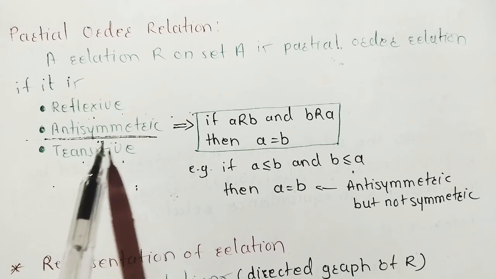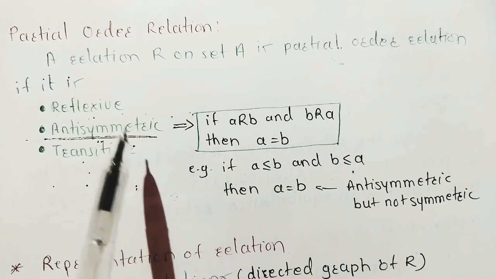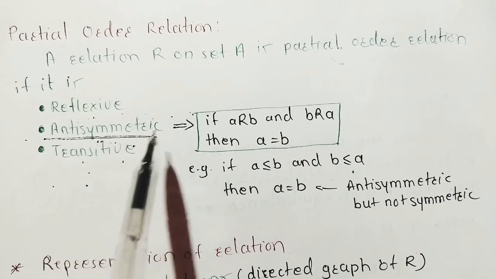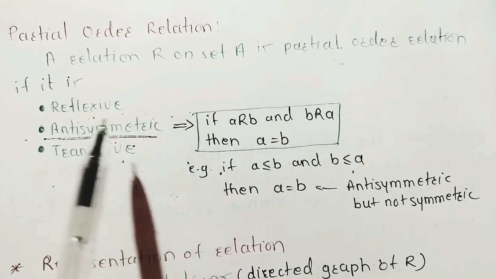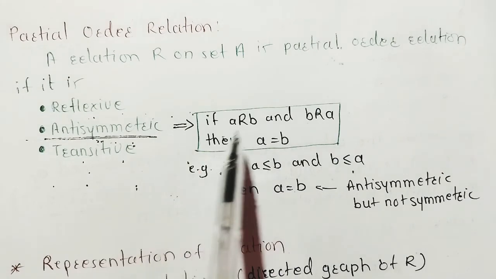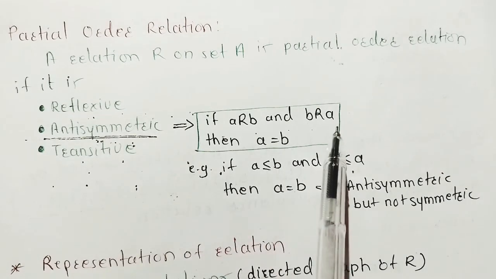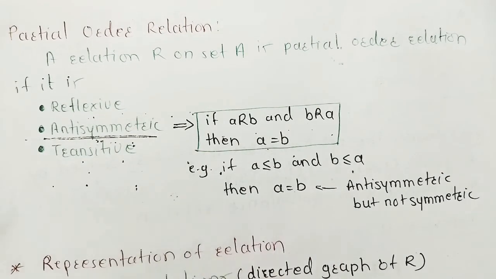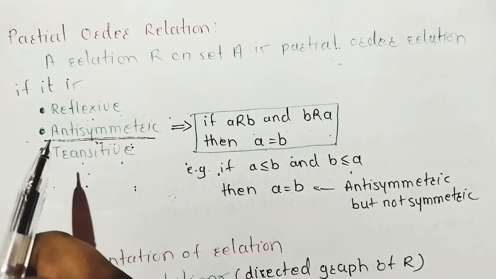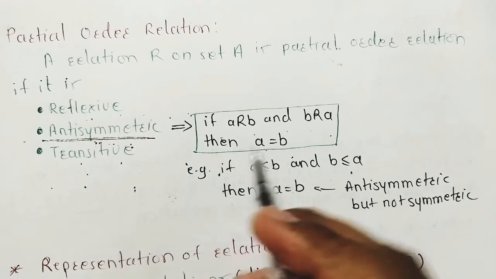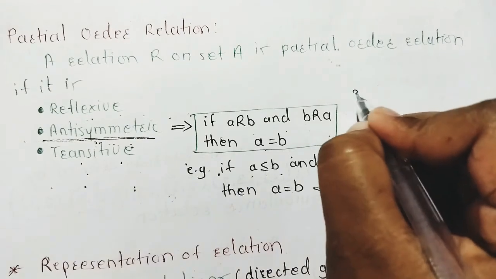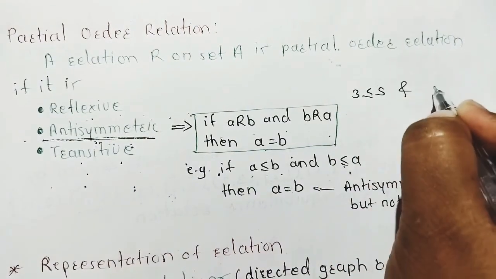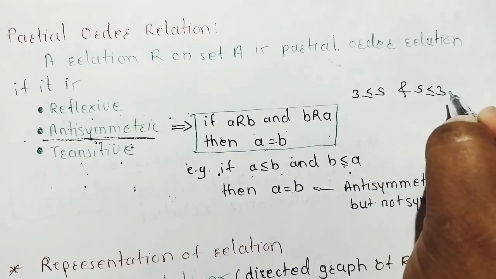What is antisymmetric? First, what is symmetric? Symmetric means what? If A is related to B, then B is related to A should be present in relation. Now for antisymmetric, if A is related to B and B is related to A, then A is equal to B. If these type of pairs are available, then this is called as an antisymmetric relation. For example, if 3 is less than or equal to 5 and 5 is less than or equal to 3, what is the meaning of this?